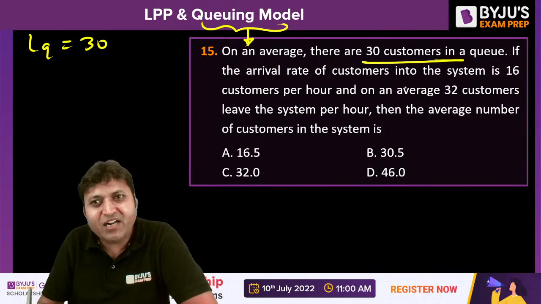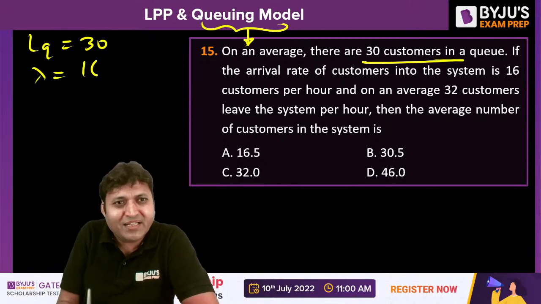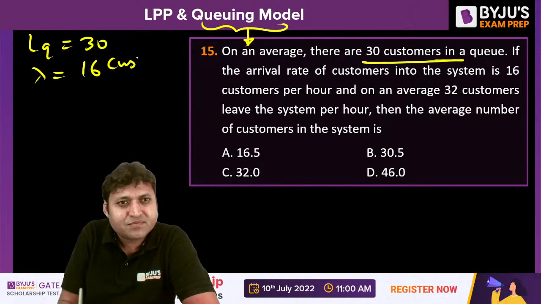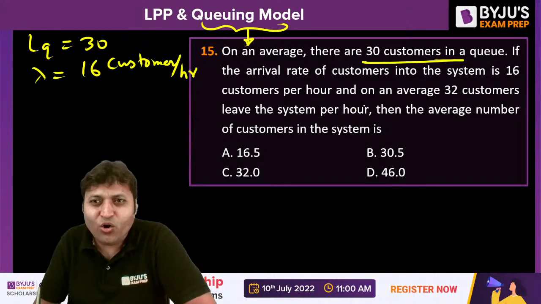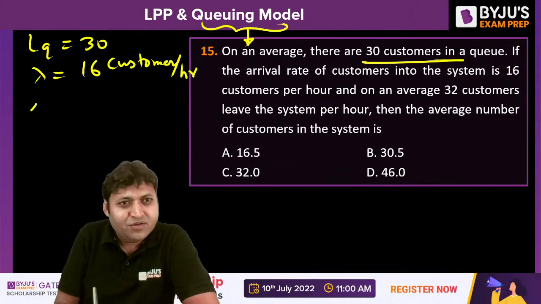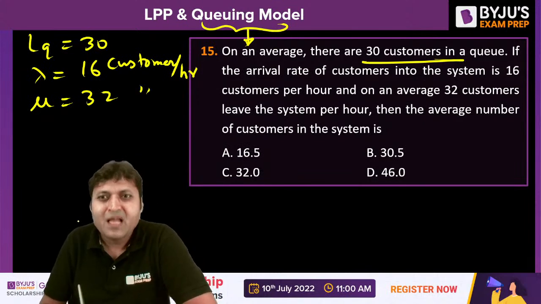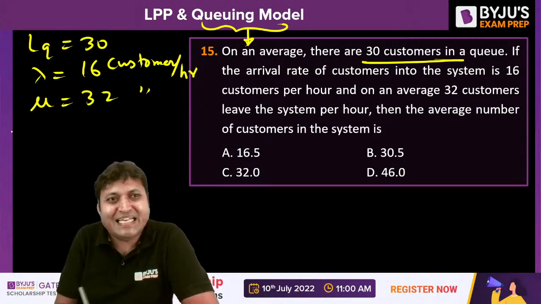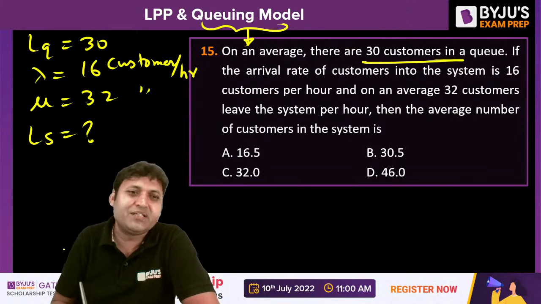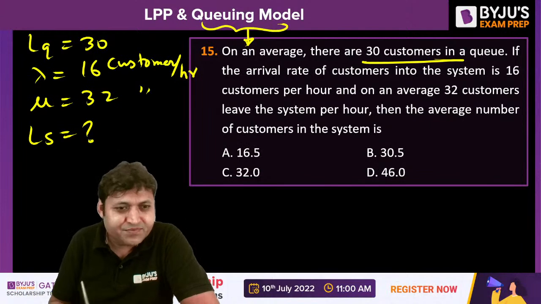If the arrival rate of the customers into the system is 16 customers per hour, that is lambda, that is 16 per hour, and on an average 32 customers leave the system per hour, so the departure rate mu is 32 customers per hour. Then the average number of customers in the system, Ls, will be how much? We need to find out Ls. And how to solve it?